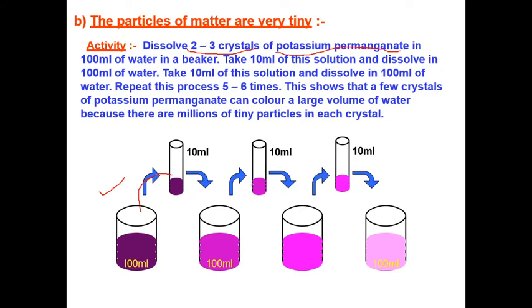Now follow this process subsequently, and you can see that by adding a few particles here, the color of the other beaker also changes. That indicates that matter is made up of tiny particles. These tiny particles transfer from one beaker to the second, then third, then fourth.